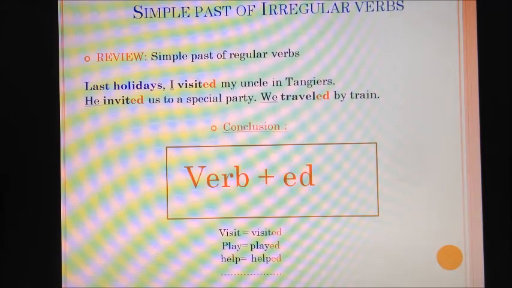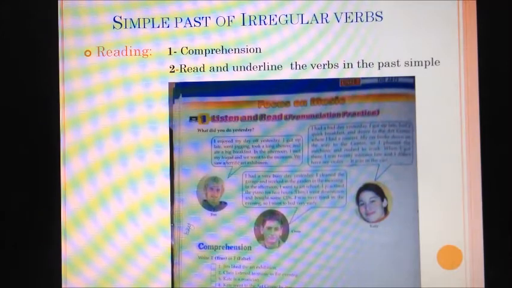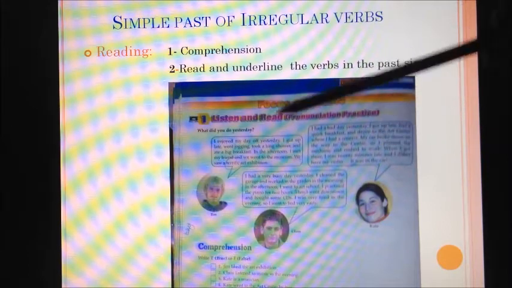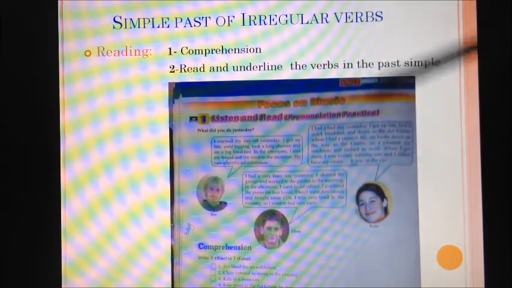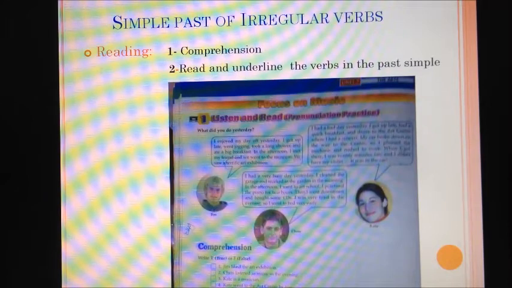Now, irregular verbs. Before we go into the lesson, let's start with reading. First of all, you have three texts here, three students. Look carefully at the text. What kind of text is this? And what do you think these three students are talking about? As always, you can pause the video. Once you get your answers ready, get back for the correction.